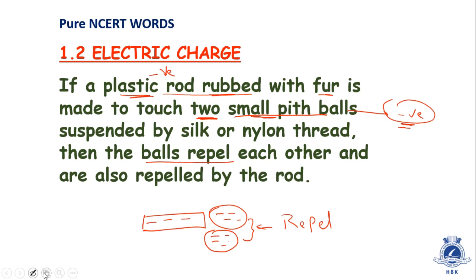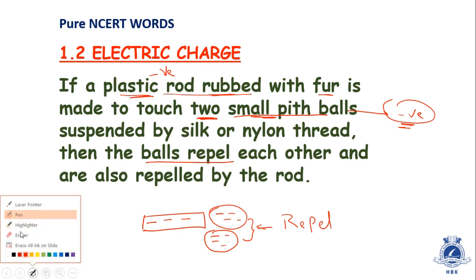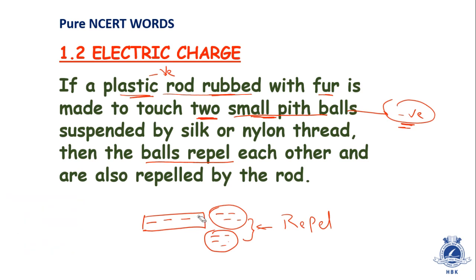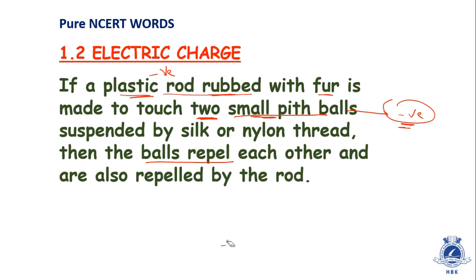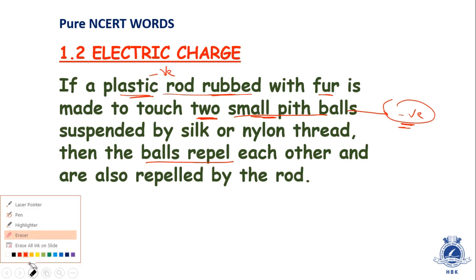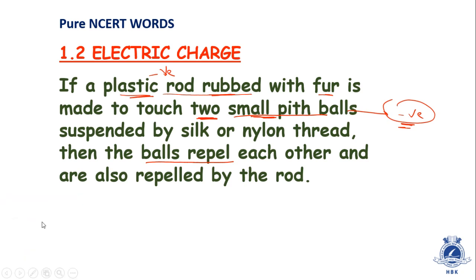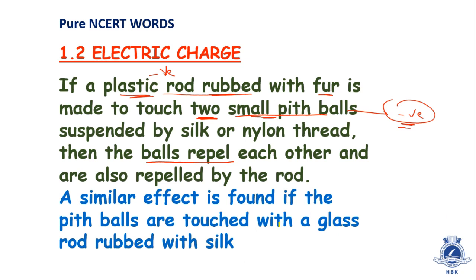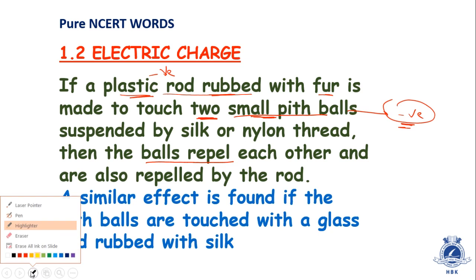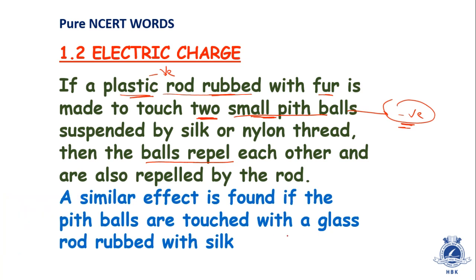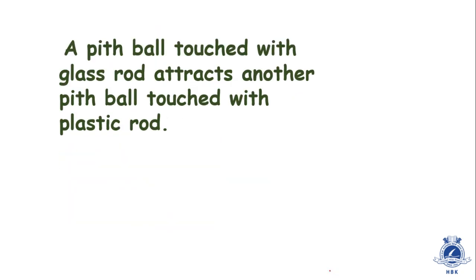So what happens when we keep some kind of positive charge in contact with them? What do you think will happen? When a glass rod is kept in contact with pith balls, the pith ball will get positive charge, because the glass rod is already having a positive charge, and the glass rod will make the pith ball positive. Now let's see next.